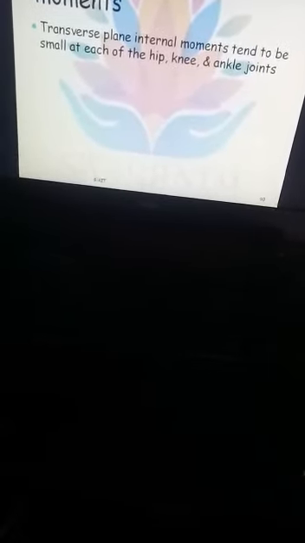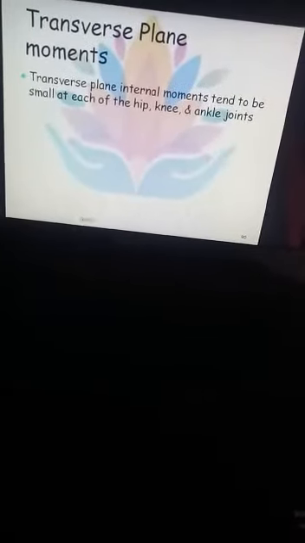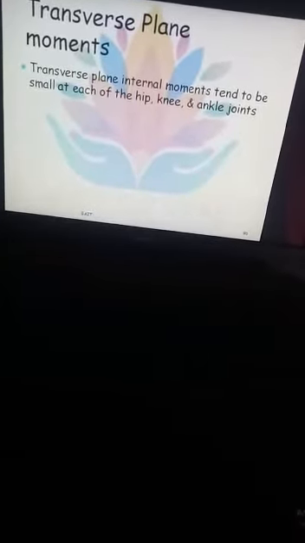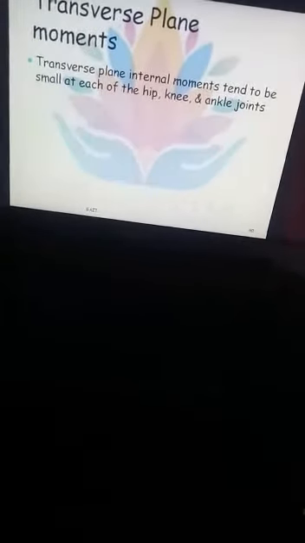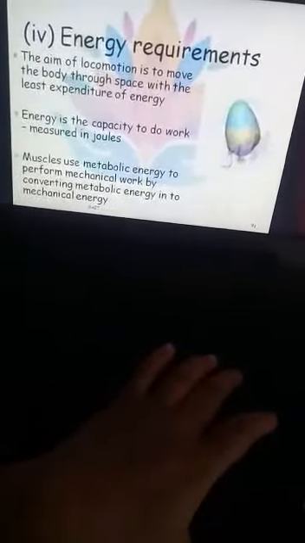In the transverse plane, internal moments tend to be small at each of the hip, knee and ankle joints. So in the transverse plane, it is the internal moments that tend to be small at each of the hip, knee and ankle joints.